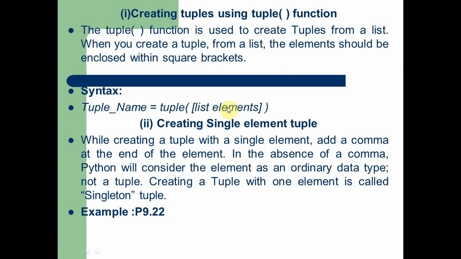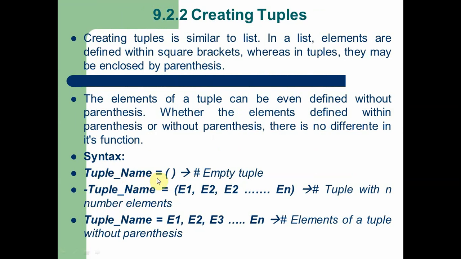So this is the simple method of creating a tuple using the tuple function. Already we discussed three methods of creating a tuple. Number one, empty tuple: give the tuple name is equal to open parenthesis close parenthesis. Second method, tuple name is equal to open parenthesis close parenthesis, within that add the elements, separating each element by comma.